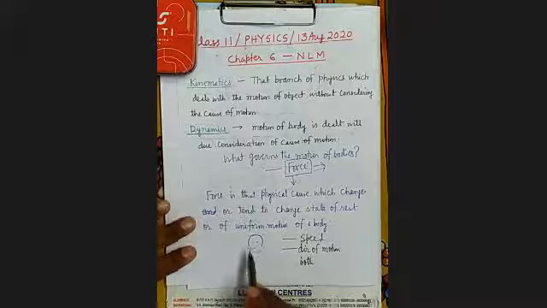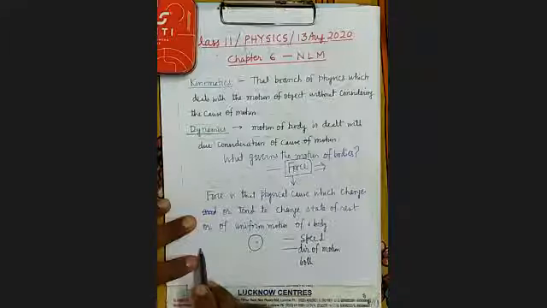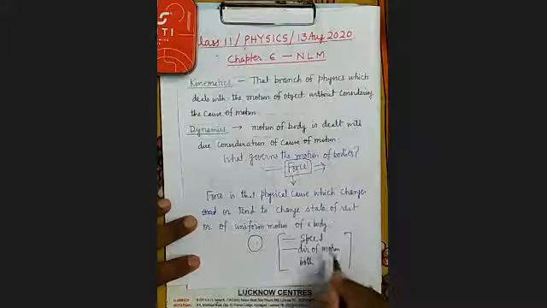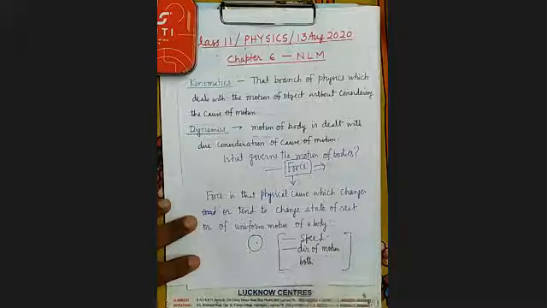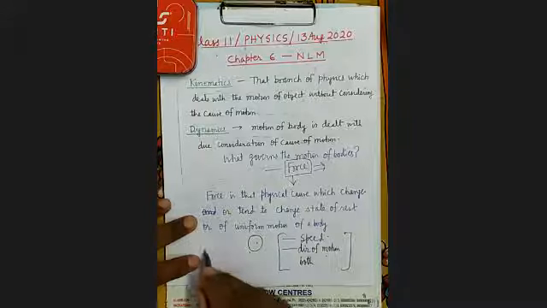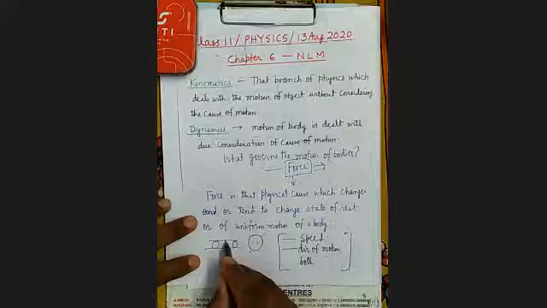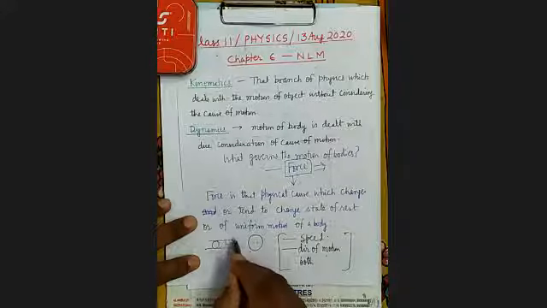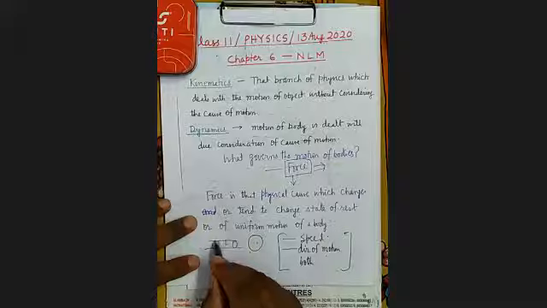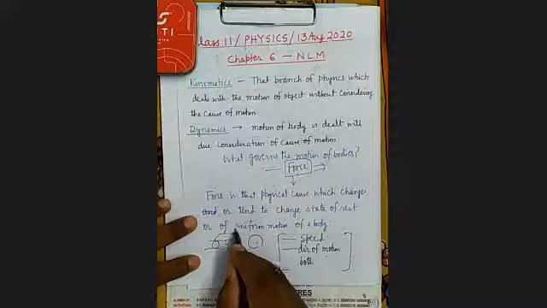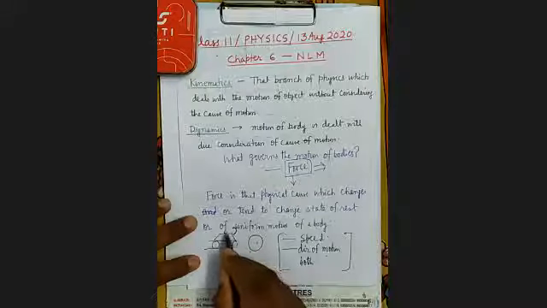Now see here, force can bring the rest body into motion. Force can change the velocity of the body. Velocity of the body means it can either change speed or direction of motion or both. Now, how can you change the speed of a vehicle? For example, if you are bicycling, then how can you change the speed? Who will tell?